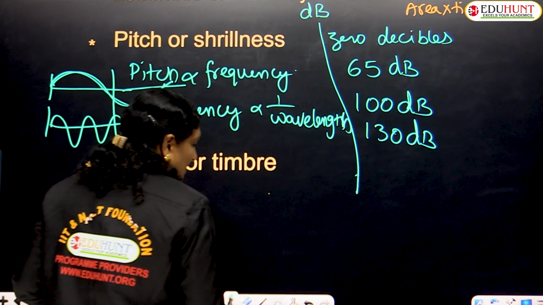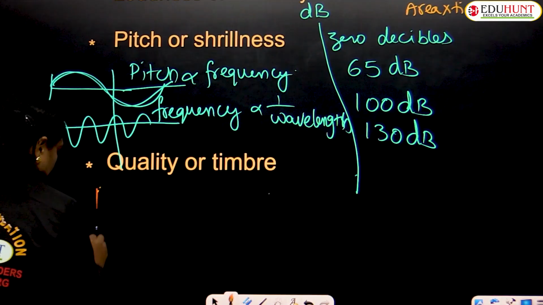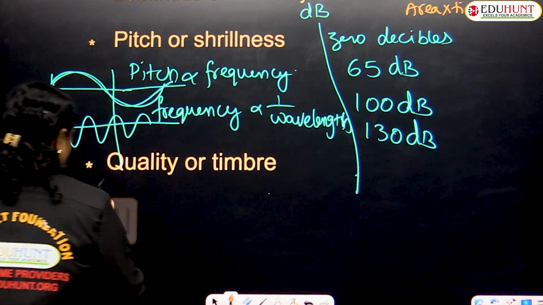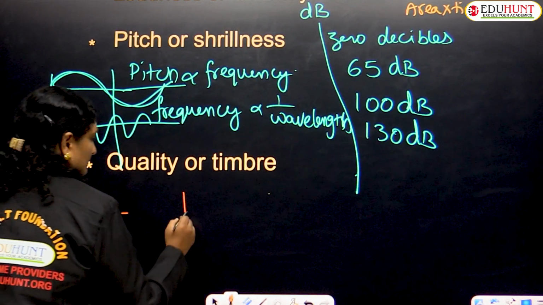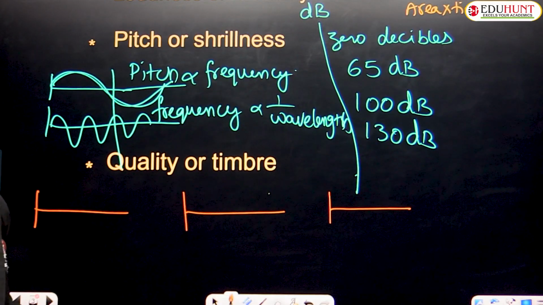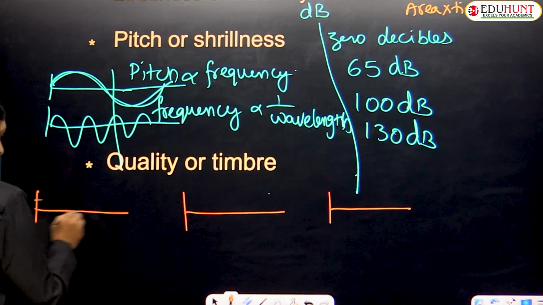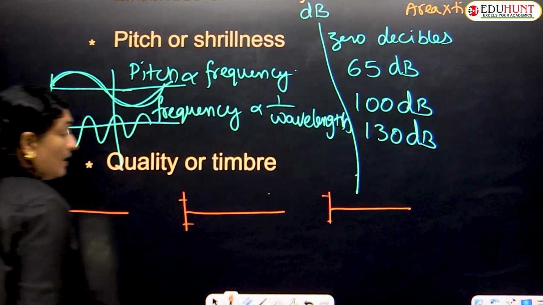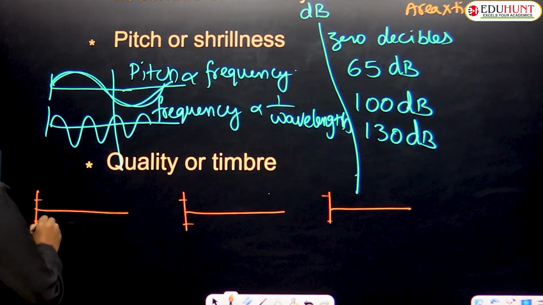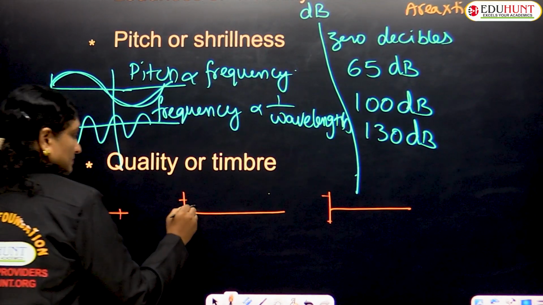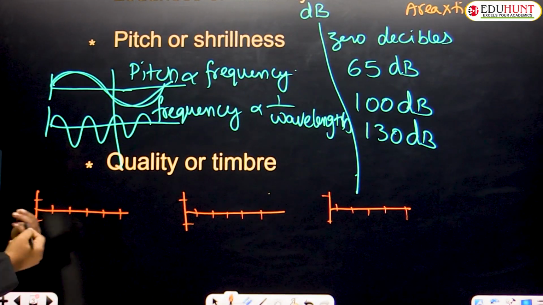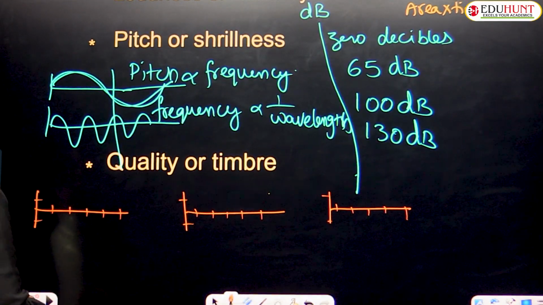Let me explain the same with the help of a graph. Let us suppose three different instruments maintain the same amplitude. Same amplitude means same loudness. And they maintain the same frequency. Same frequency means the same pitch. But the quality or timbre itself makes a difference. Let us see how it looks.